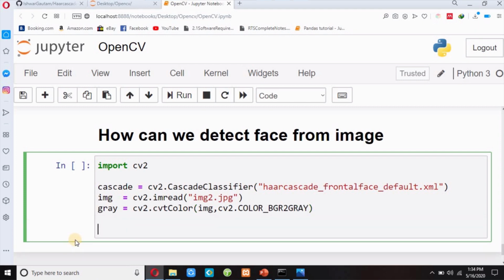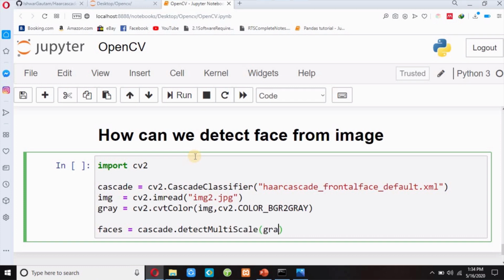And then, as I mentioned earlier, I have to use the detectMultiScale method to find the coordinates. So I will write faces equals cascade, this cascade you can see here, cascade.detectMultiScale.